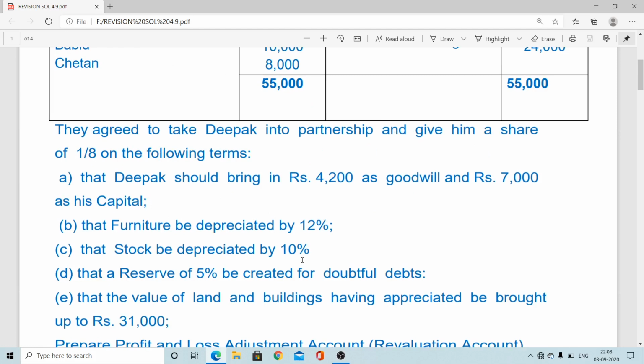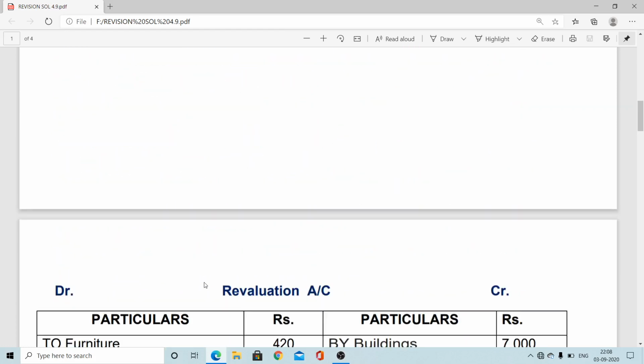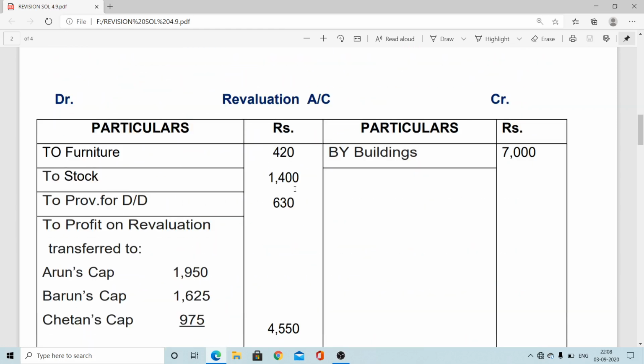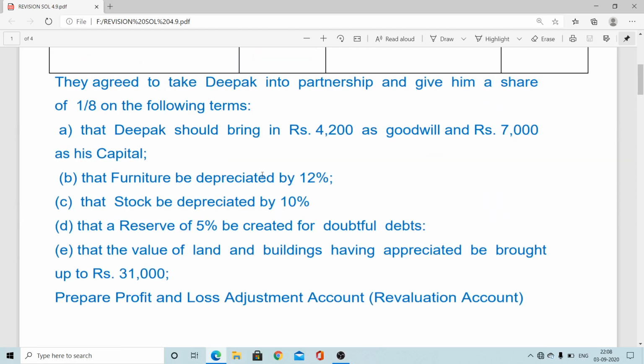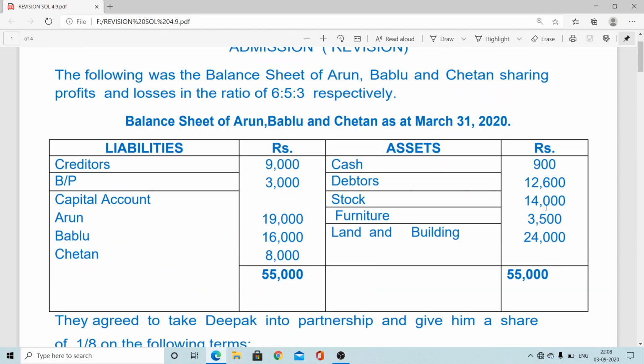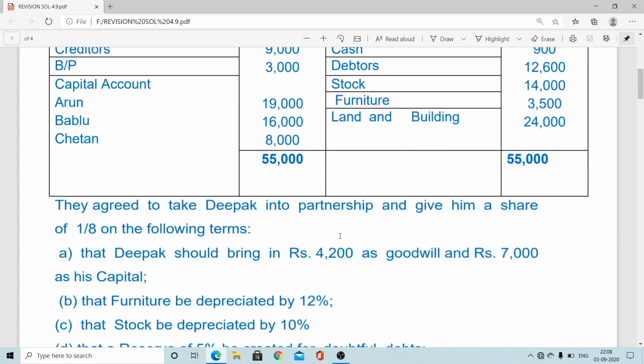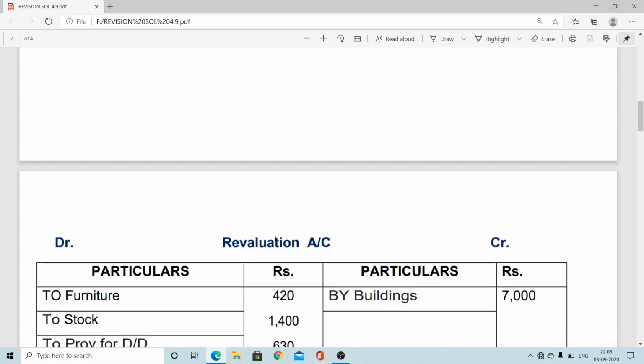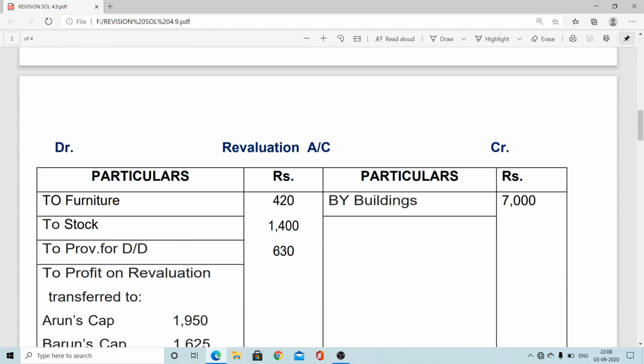Stock depreciated by 10%. To stock here 10%, that is 1,400. Provision for doubtful debt 5%. Debtors value here 12,600, thereupon 5%, that is 630. So to provision for doubtful debt 630.